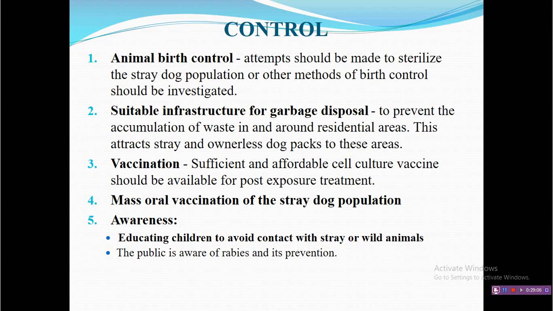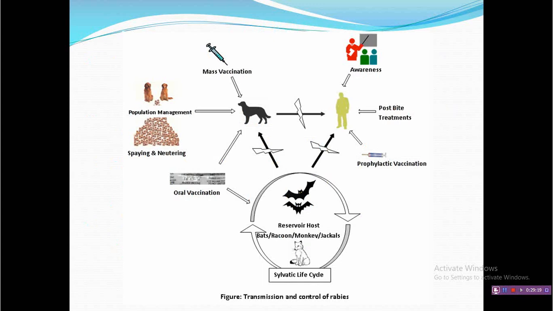Awareness is evergreen, and it is a really effective tool to control rabies when we have an effective vaccine and diagnostic. In such cases, awareness plays an important role in controlling this disease. This is a photograph. You can see that this is a symbol that tells that if we take effective measures for breaking this cycle, then we can easily control the disease.